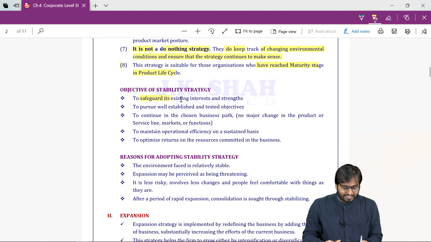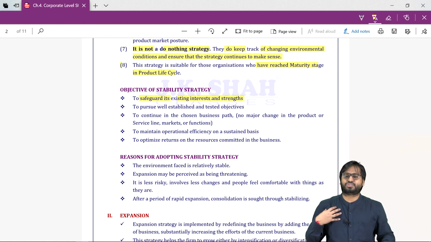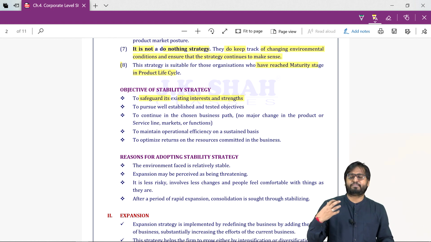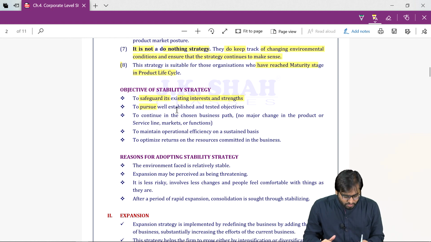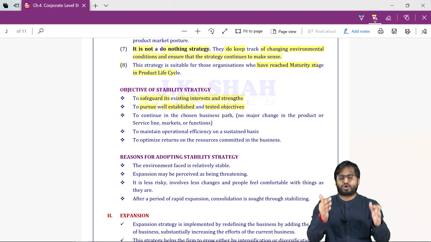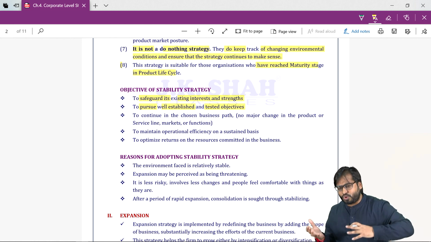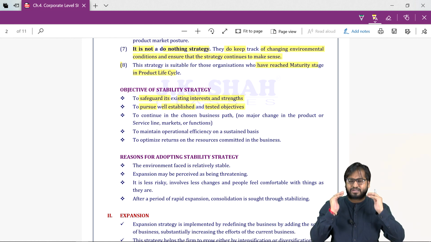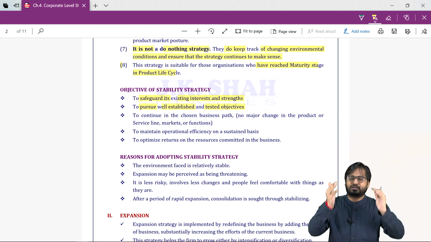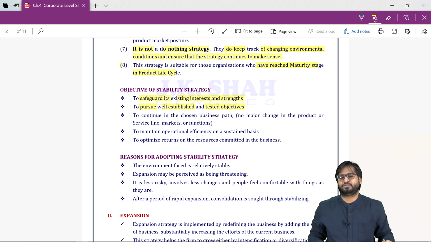To safeguard existing interest and strength. We want to safeguard our position. We don't want to give up our market share, market position. To pursue the well established and tested objectives. Whatever we have done up to this point, we want to continue to do the same. We don't want to try anything else. Whatever we have been doing for so many years, we wish to continue with the same set of objectives, with the same set of established principles, policies.